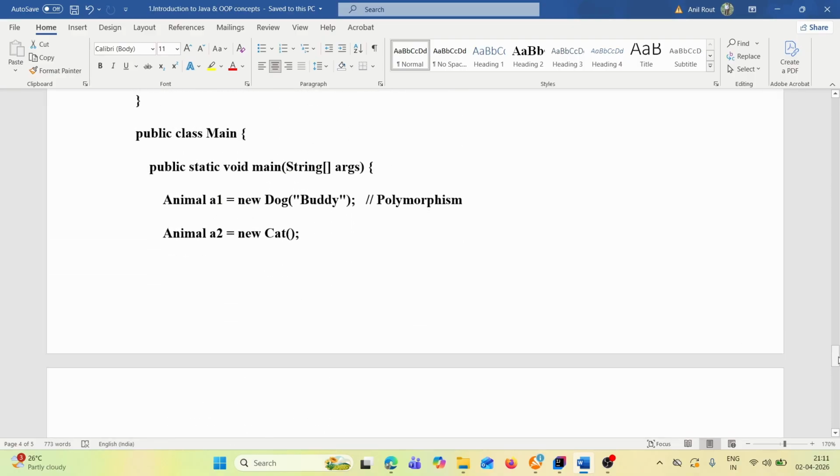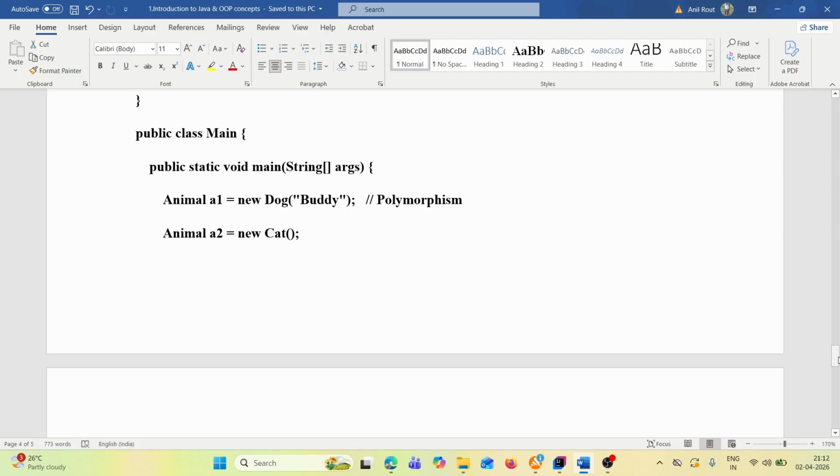Let's say public class Main, public static void main(String[] args), and let's instantiate the Animal class with Dog, because we know Animal is an abstract class, so an abstract class cannot be instantiated. It requires an implemented class to instantiate it.